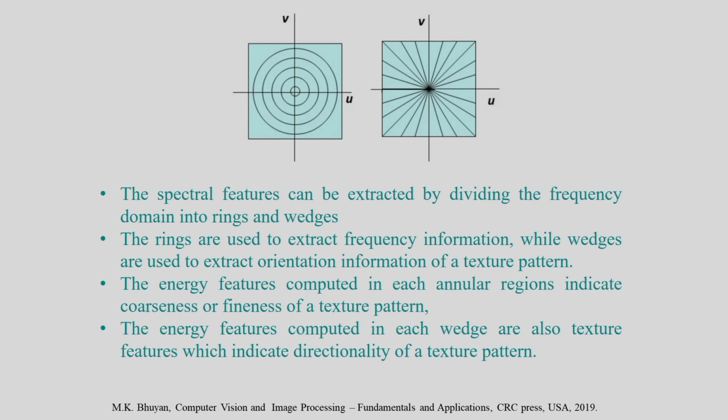Now suppose F(u,v) is the 2D Fourier transform of the image. Then |F(u,v)| squared is called the power spectrum.